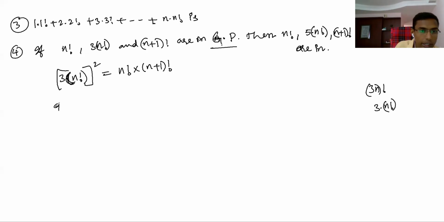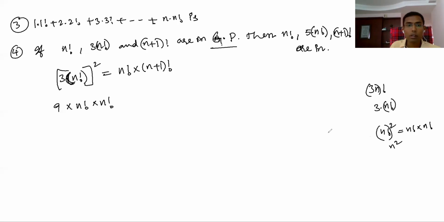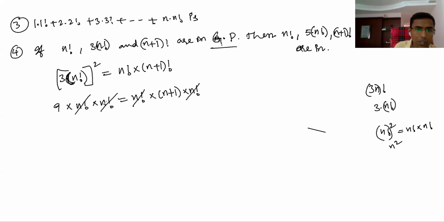What do you write? 3 squared is 9 into n factorial into n factorial, that is n factorial whole square. You should be careful: n factorial whole square is n factorial into n factorial only. You cannot say n square factorial or something like that. And n factorial into n plus 1 factorial is n plus 1 into n factorial into n factorial. So n factorial cancels, and simply like this you get n equal to 8.